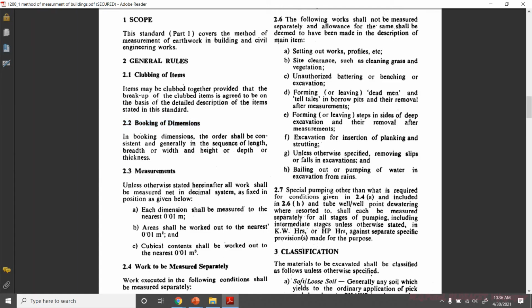In booking dimensions, the order shall be consistent, meaning whatever format you follow has to be consistent, and generally it has to be in the sequence of length, breadth and depth. Sometimes we call it the LBD sheet: length, breadth and depth or height, or width. It is one and the same. It has to be in this sequence and consistent throughout; as per your convenience, you cannot change it every time.